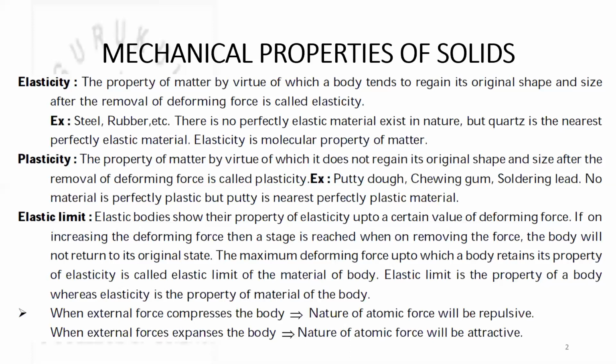Examples of such materials are putty, dough, chewing gum, and soldering lead.